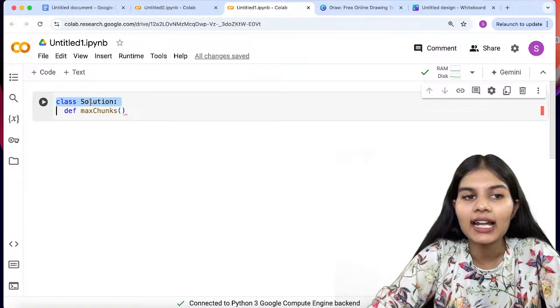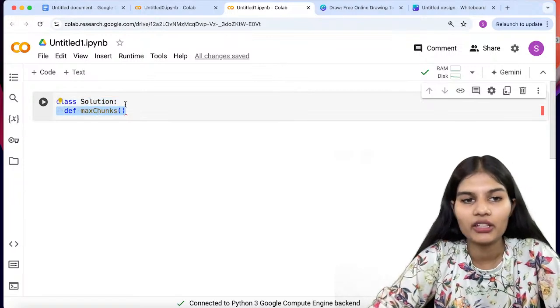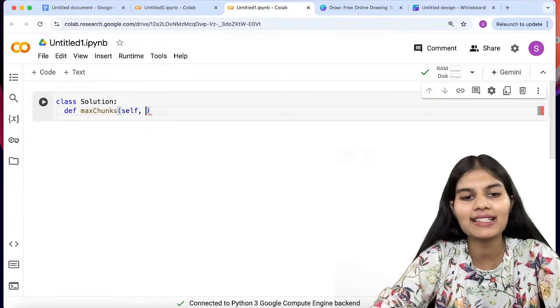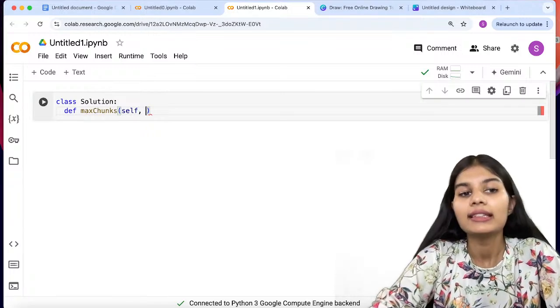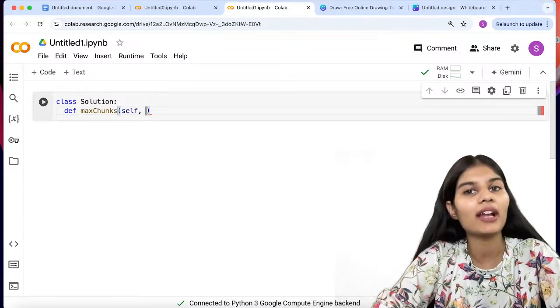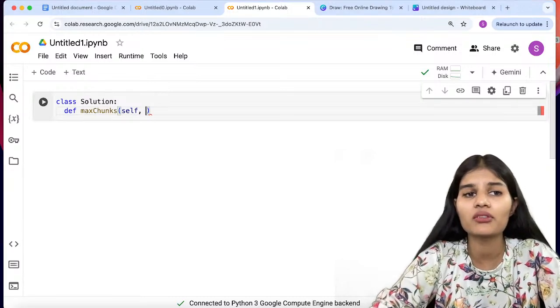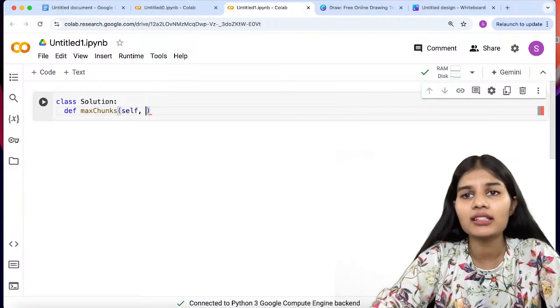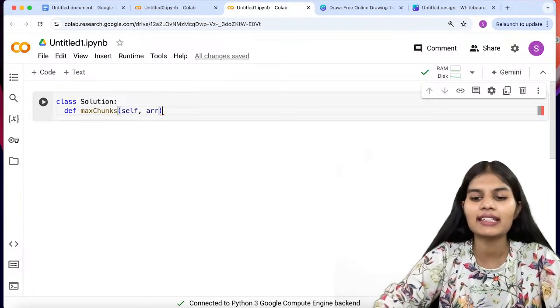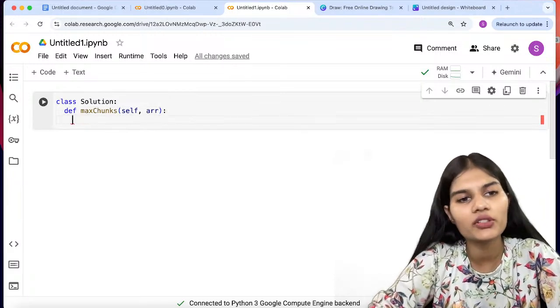So in the first line I declared a class, in the second line I'll make a function, and I'll just write over here self, comma. Next I'll make a variable for storing my array. As you know, this question is of array, so in this initial stage you have to make a variable that will store array for you. So you can just write it as arr, putting a colon, moving to the next line.